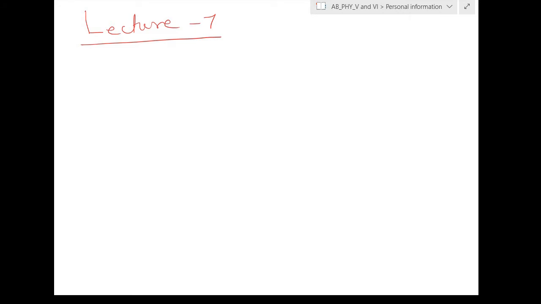So that means a one-dimensional potential well, or particle in a box, anything, all are the same. I don't need to write it again.